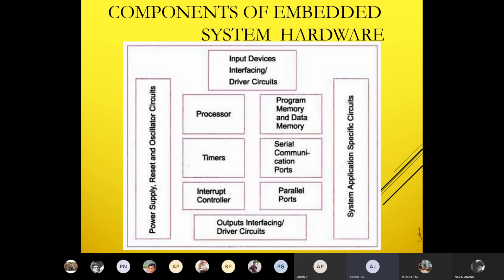Okay. And if you go for the memory block, what are the memories available? RAM, ROM. Already we've seen RAM will be there, ROM will be there, internal RAM and ROM, and external RAM and ROM. So these are the memories which we are using in your embedded system.